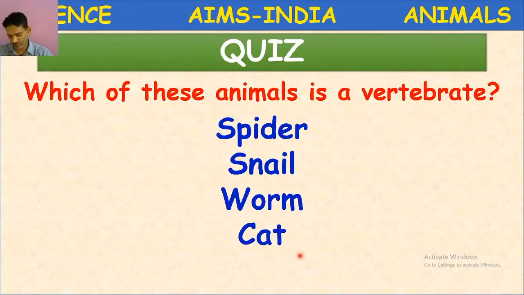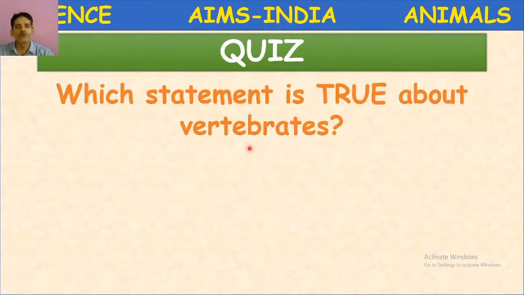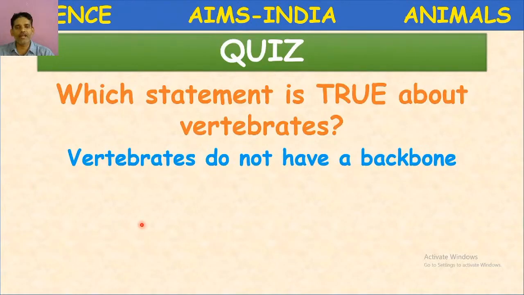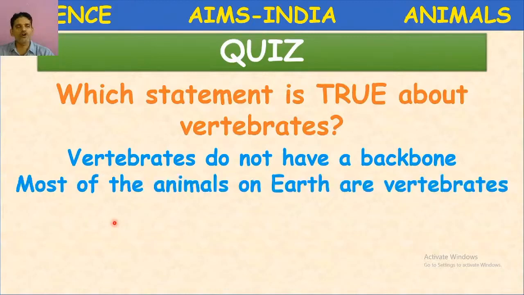Next, which statement is true about vertebrates? Vertebrates do not have backbone. Most of the animals on earth are vertebrates. Vertebrates have backbones.